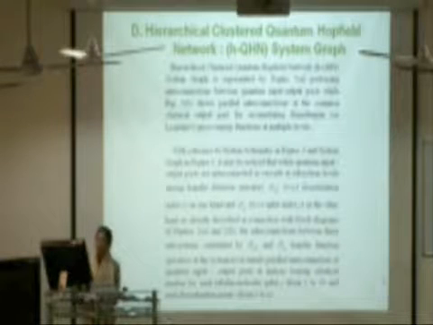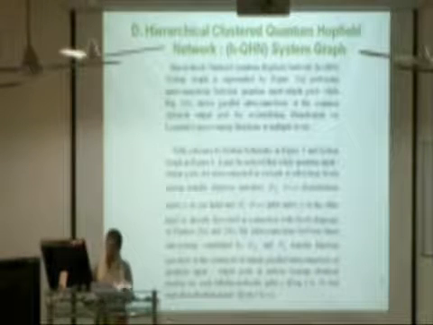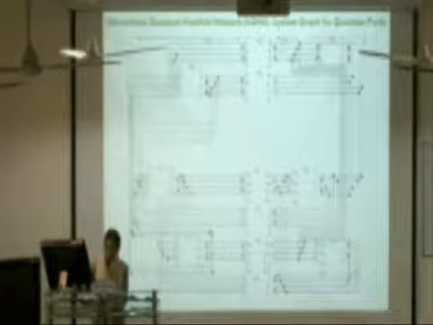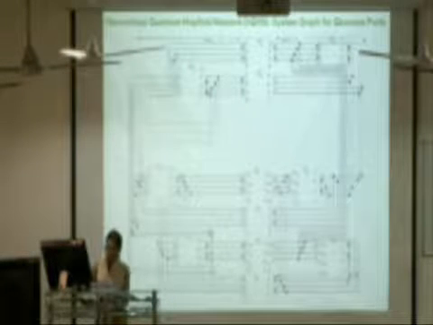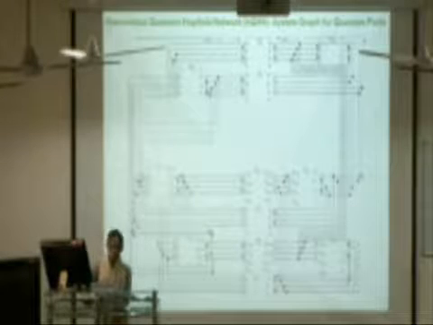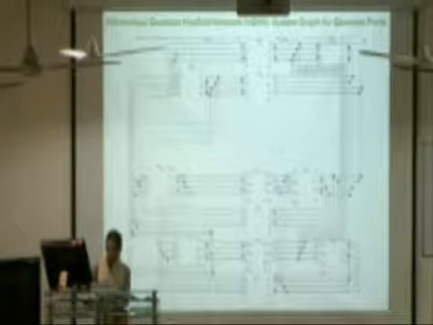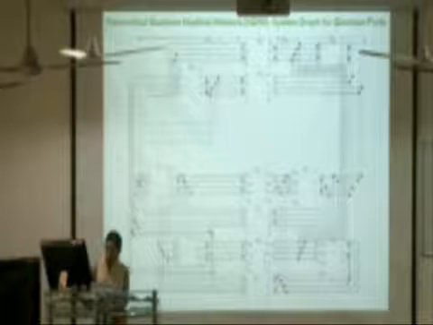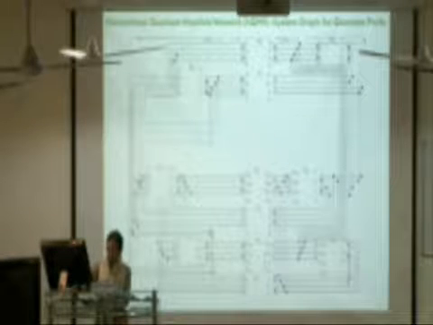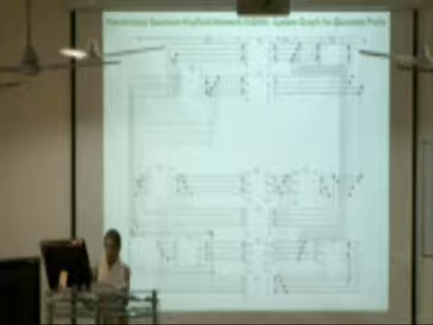Hierarchical clustered quantum Hopfield network system graph is represented by figure 5a portraying interconnections between quantum input-output ports, while figure 5b, which I will be showing after this, shows parallel interconnections at the common classical output port for accumulating Hamiltonian microenergy functions at multiple levels.